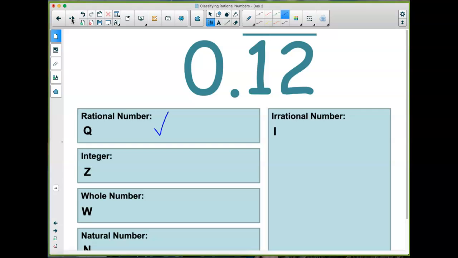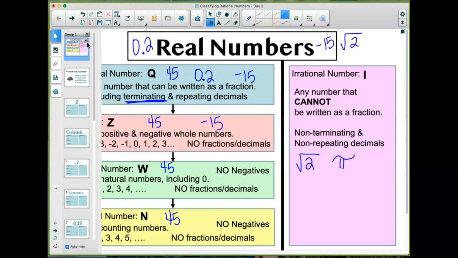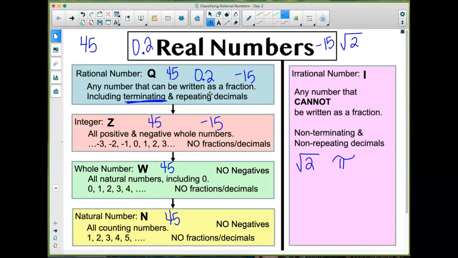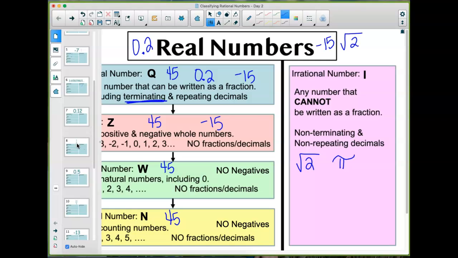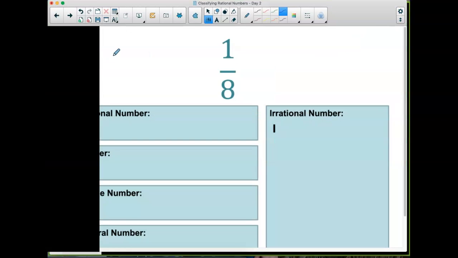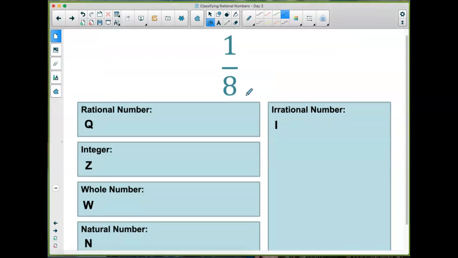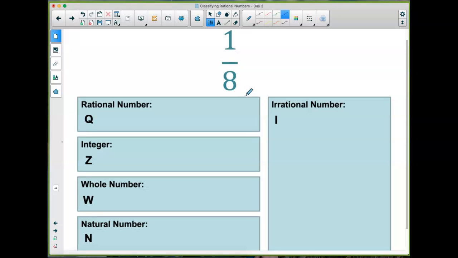This is a rational number only. Repeating decimals are rational. Again, look at your definitions. In the definitions, rational number includes repeating decimals. All right, the next one. 1/8. Where would you put the number 1/8?